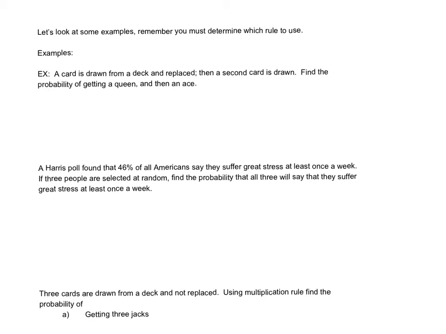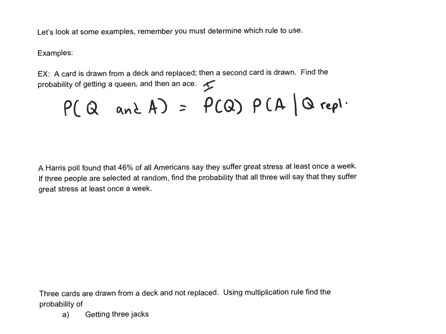So these are independent events, namely because we replace it. But it doesn't matter. If I use the generic multiplication rule, it's the probability of a queen times the probability of an ace given a queen was drawn, but then replaced.